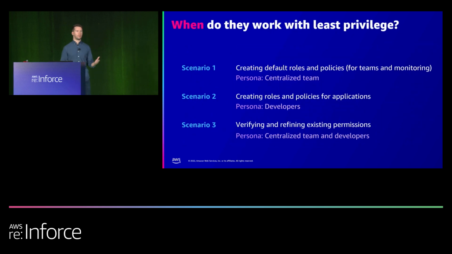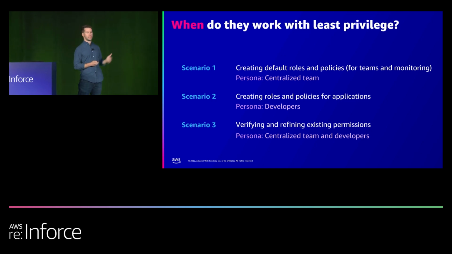And so knowing that, we want to talk about when they're working with least privilege, right? And often we break that down into three scenarios. There's the baseline set of roles and permissions that are necessary to start using the cloud, and those are created by the centralized team. So that could be creating the initial default roles and policies that you deploy using your account factory or Control Tower in order to allow your teams to federate into.